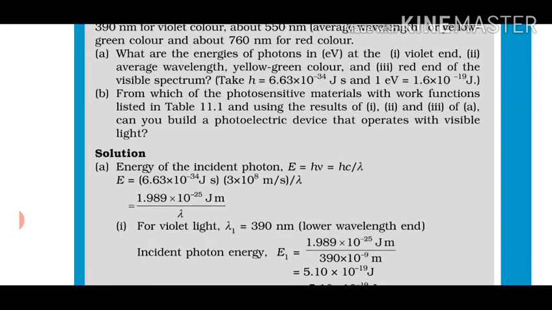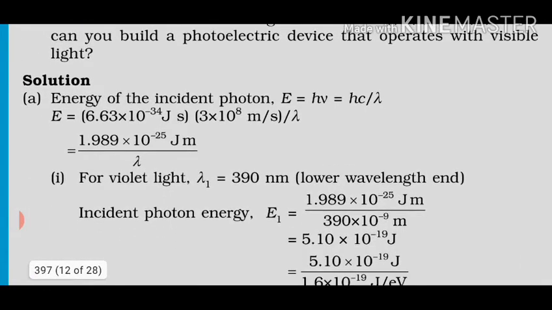h is a constant, c is a constant, lambda is given to you. So what you have to do? You just have to solve some mathematical calculations and then you will get your energy for all of these 3 colors. But one thing you have to keep in mind, that lambda is given in nanometer. Lambda for all of these 3 colors is given in nanometer. So you just have to convert this nano.